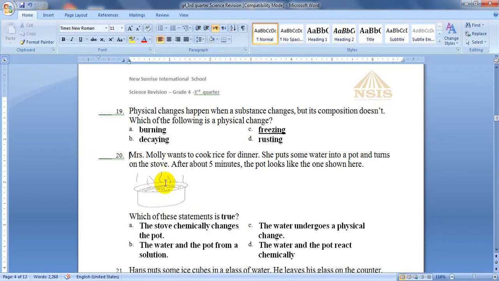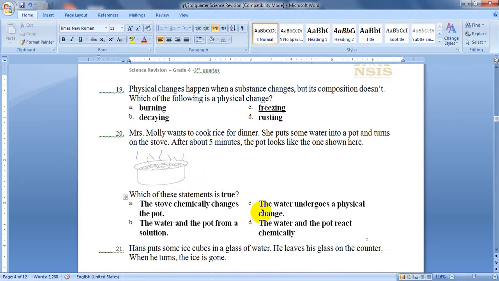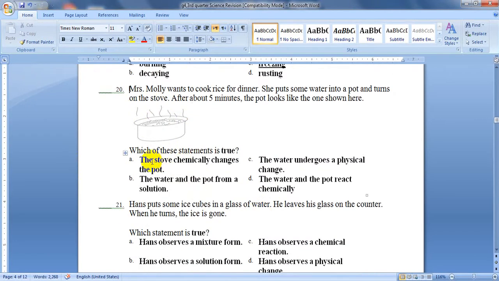Let's have a look here. The water is boiling and some steam or water vapor is flying out of it. How can we describe these words? The stove chemically changes the pot. The water and the pot form a solution. The water undergoes a physical change. The water and the pot react chemically.